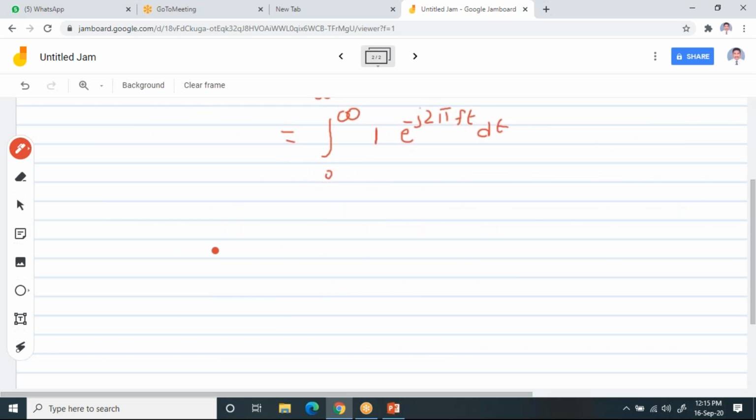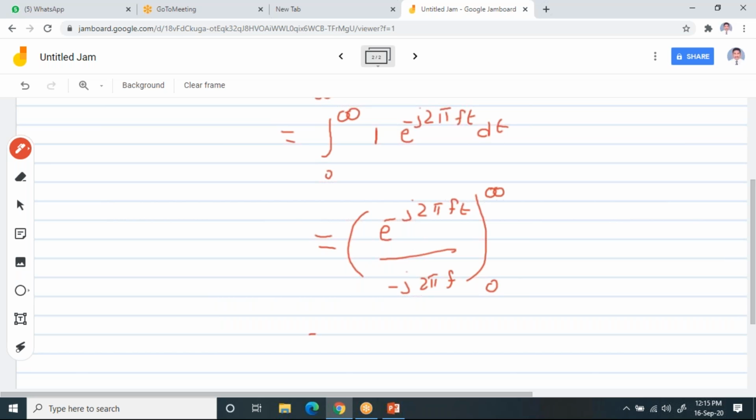Now when you simplify this, e power minus j theta, how can you write it? You can write it as e power minus j 2 pi f t divided by minus j 2 pi f. It looks like j theta. I'm writing that, and the limits are 0 to infinity.